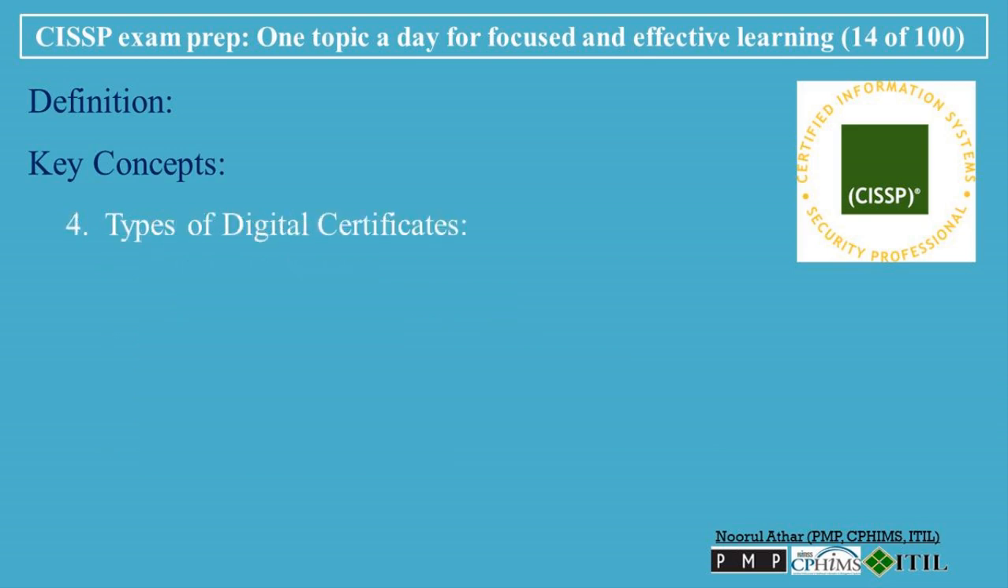4. Types of digital certificates. Self-signed certificates. These certificates are signed by the entity itself rather than a trusted CA. Self-signed certificates can be used internally within an organization but are not trusted by external users or systems because they lack the verification process of a trusted CA.